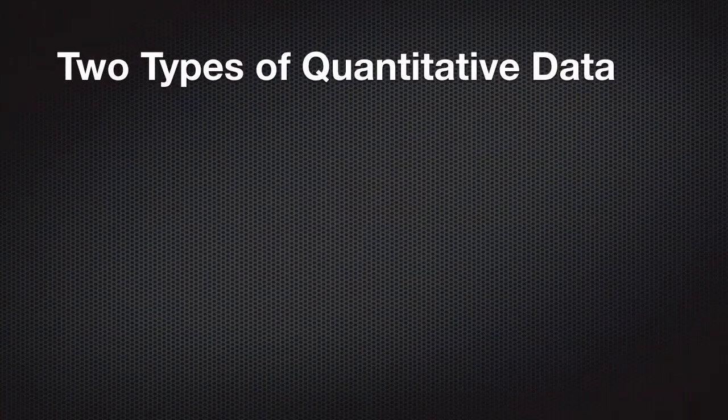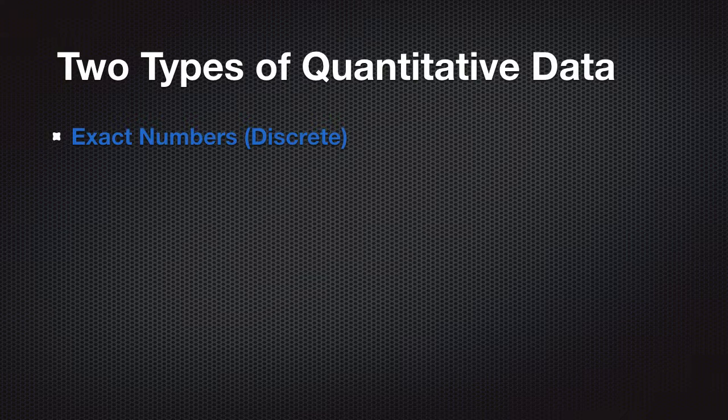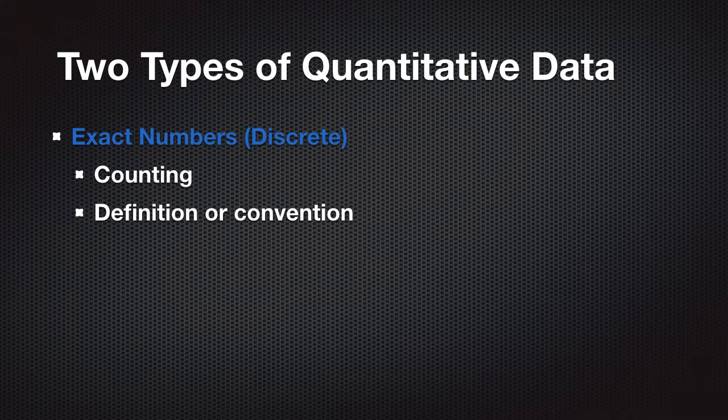There are two types of quantitative data. Exact numbers, also known as discrete data. These are arrived at by counting or by definition or convention, like when we say there are 100 centimeters in a meter or 12 inches in a foot. The second type, measurements, are continuous data.